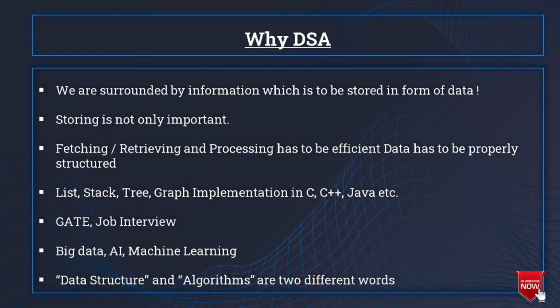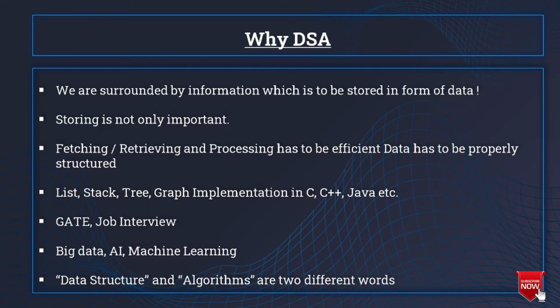You can do it in your own preferable programming language. Now this data structure course will be very helpful to you in your GATE examination and also in your job interviews. Other than that, data structures are also used in recent trending topics like big data, AI, and machine learning.